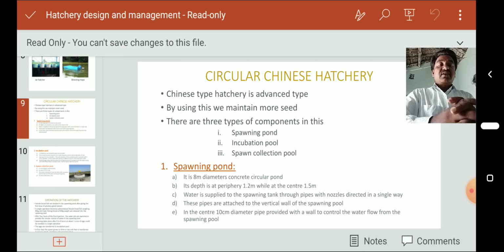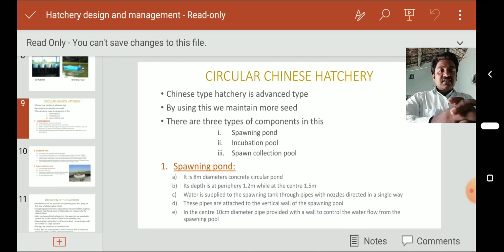There are three types of components in this. The first one is the spawning pond, the second one is the incubation pool, and the third one is the spawn collection pool. Three types of components are present in the Chinese circular hatchery. The first one is the spawning pond.